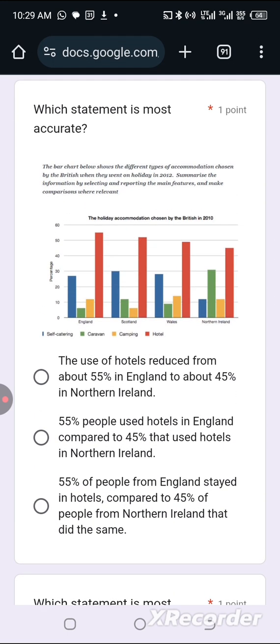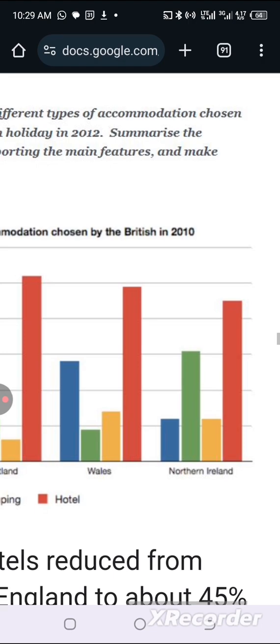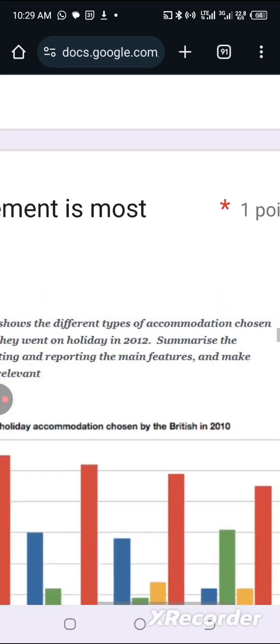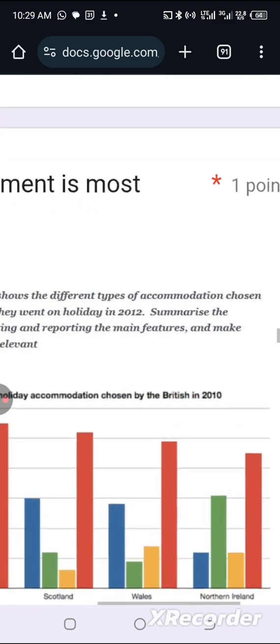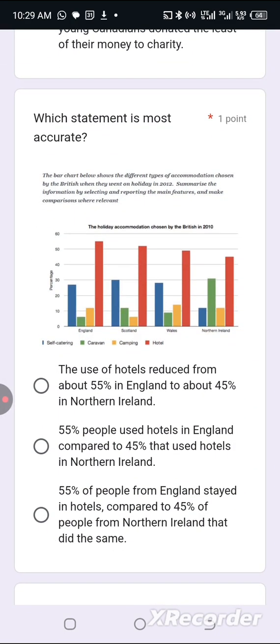Next question. Which statement is most accurate? The use of hotels reduced from about 55% in England to 40%. No. This one is off. We can't use the word reduced. This chart has just one date, 2010. Somebody says, what of the 2012? No, I think it's a typographical mistake. That should have been 2010 in the question prompt. So it's 2010, it's just 1 year. So you can't use the word reduced.